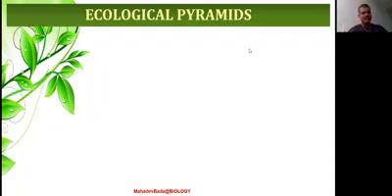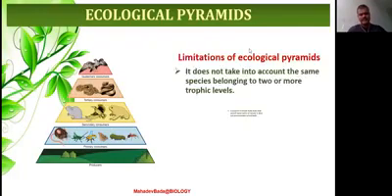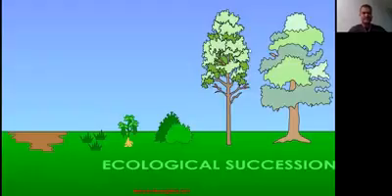And also it assumes a simple food chain, not the food web. It takes into account only the simple food chain, but not the food web. That is another drawback. And also, the ecological pyramid has not included the saprophytes. That is another drawback of this. Up to here we have studied, and now we are going to study ecological succession.